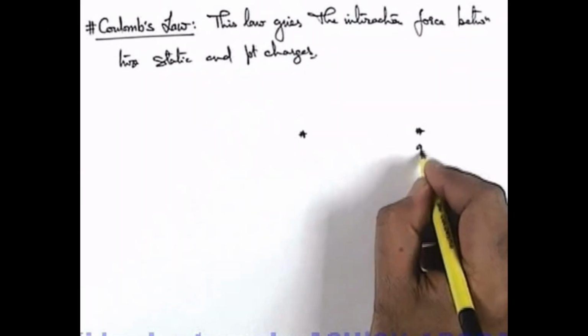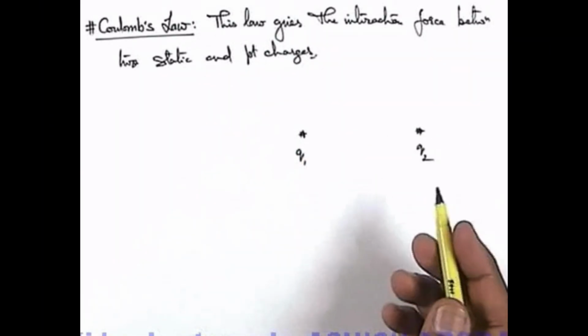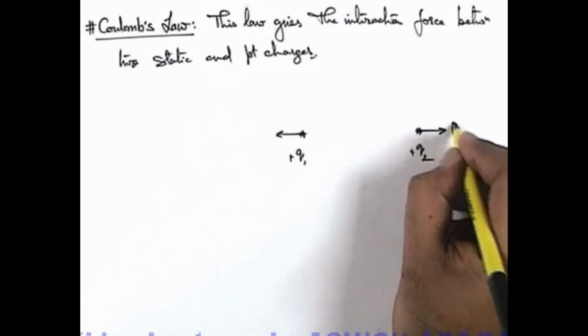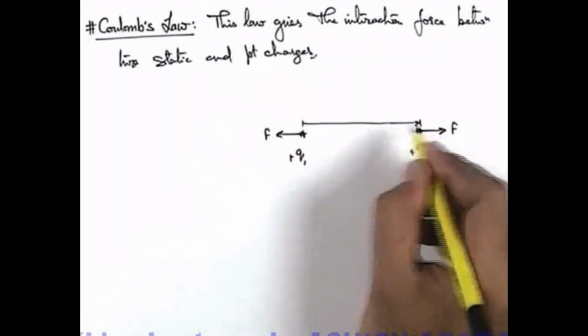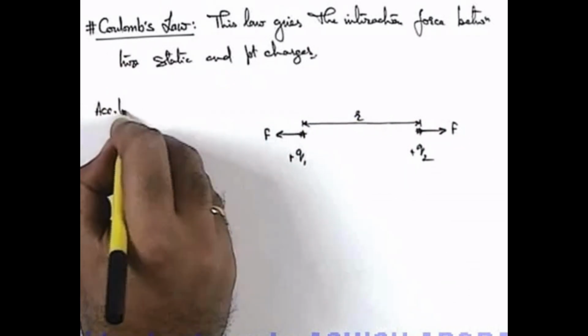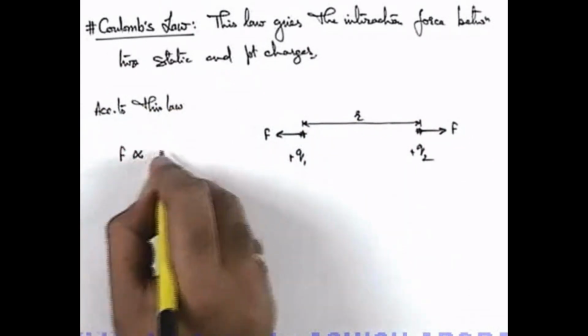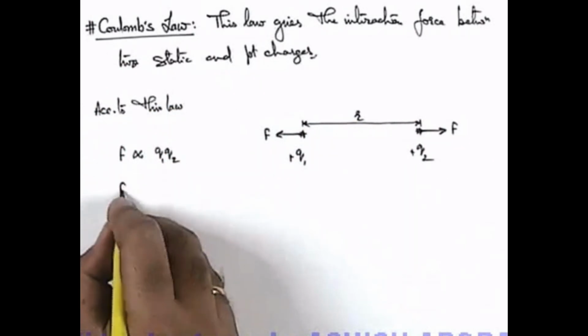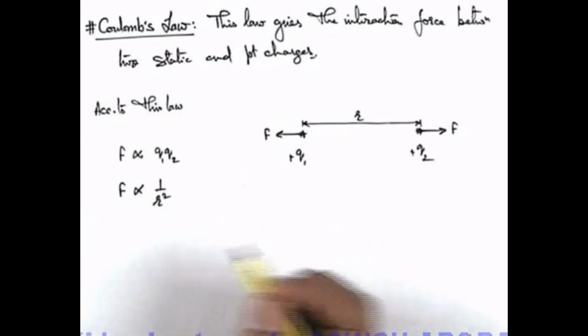There are two point charges Q1 and Q2. We know that like charges repel each other and unlike charges attract each other. So if these both are positive charges, they will repel each other with a force of magnitude F, and say the separation between the two charges is r. According to Coulomb's law, the magnitude of force is directly proportional to the product of these two charges Q1 and Q2, and the force is also inversely proportional to the square of the separation between the two charges. That means it is an inverse square law.